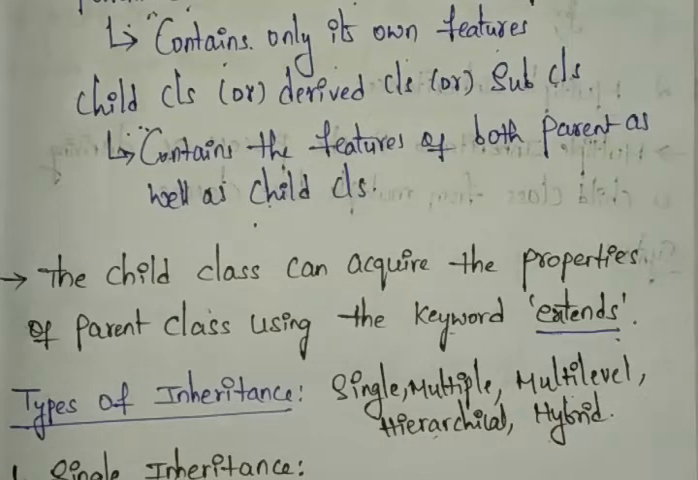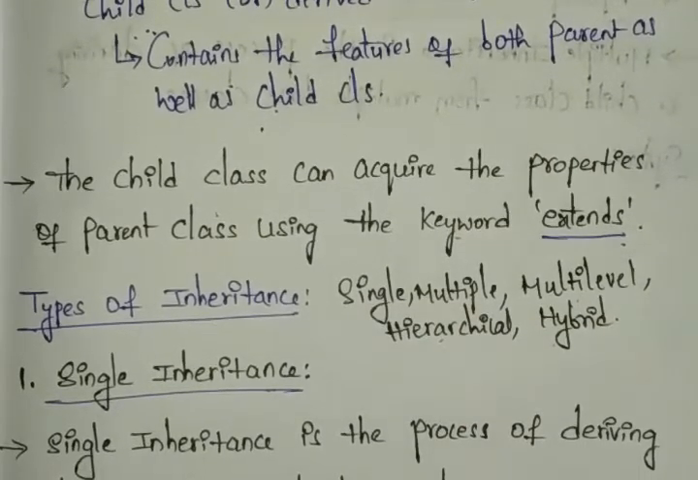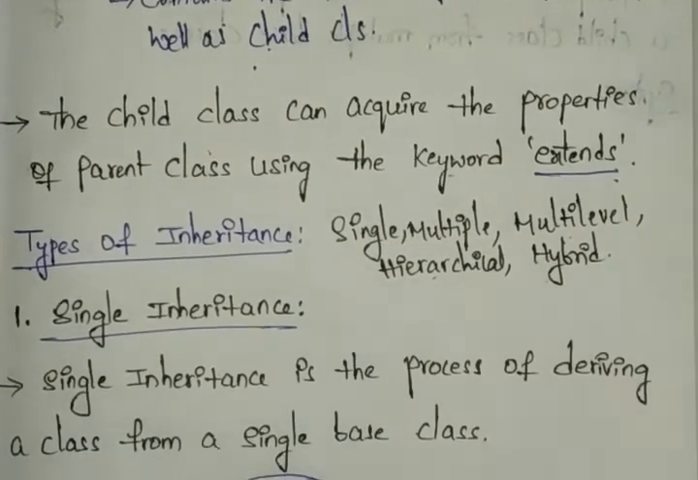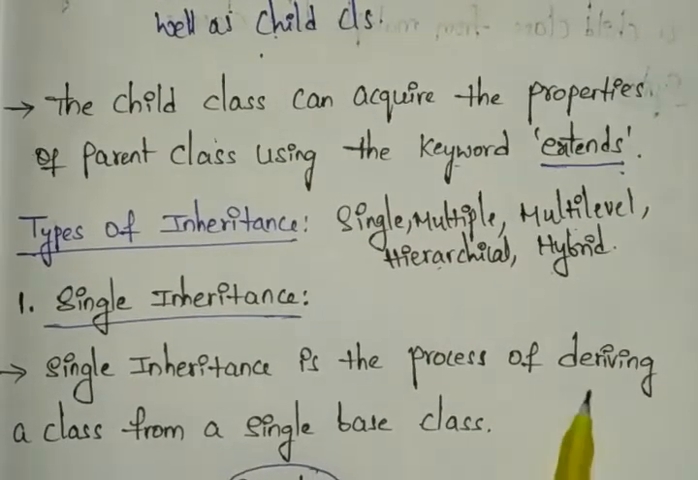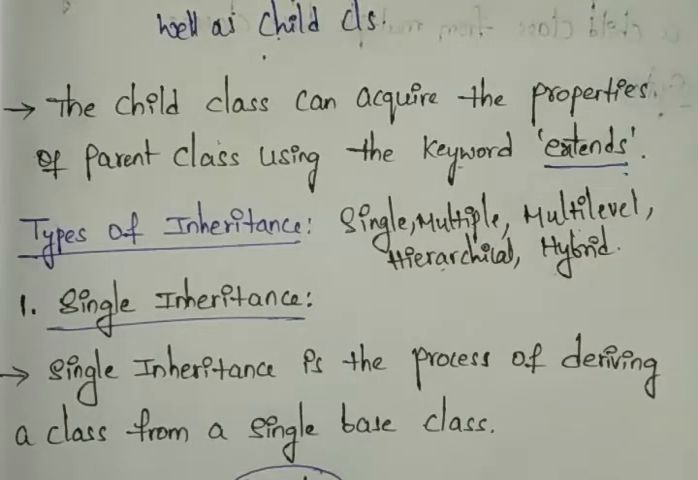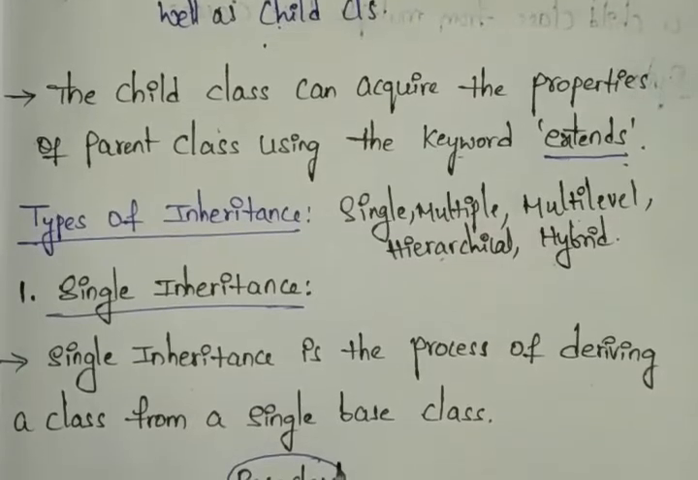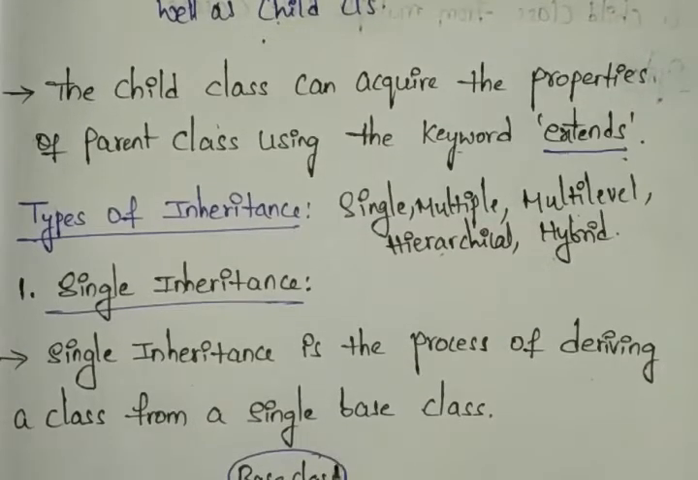First we can discuss single inheritance. Whenever you are performing these inheritances, they all depend on the parent and the child classes only. Single inheritance is the process of deriving a class from a single base class. Derived class means our child class, and base class means our parent class.